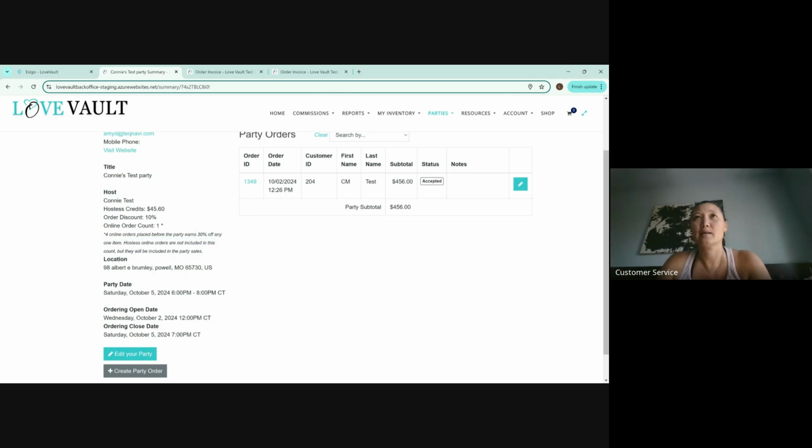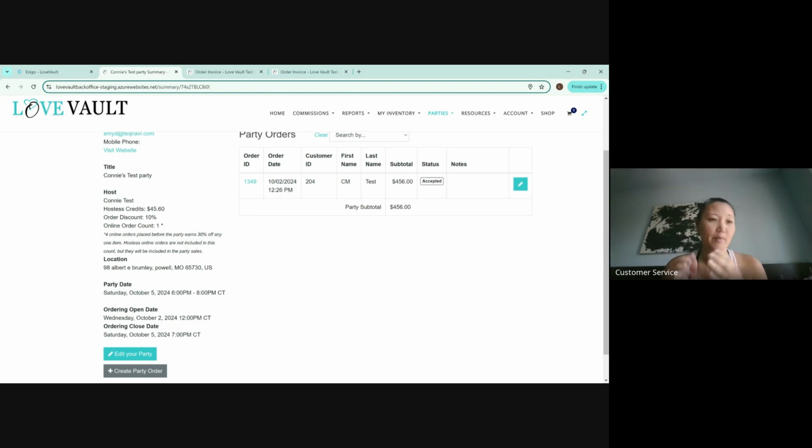And we did this because if you follow the steps of the hostess coaching guide, there's a step: hey, order on your party link, order your party favors, like your straws, your glass markers.